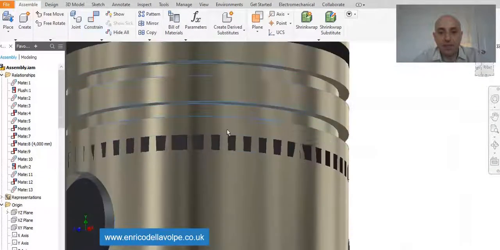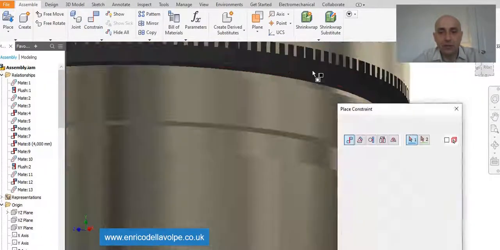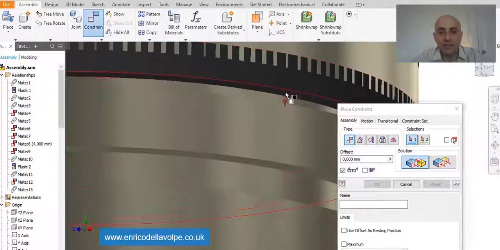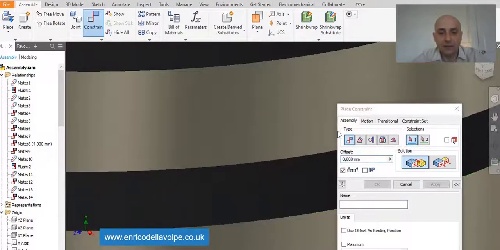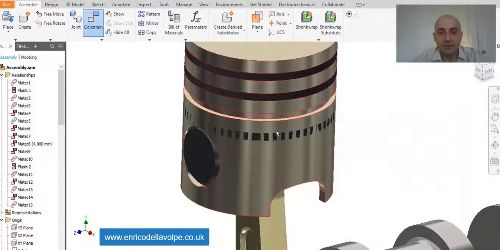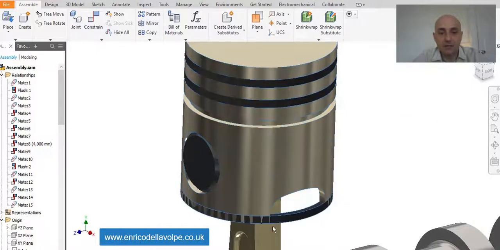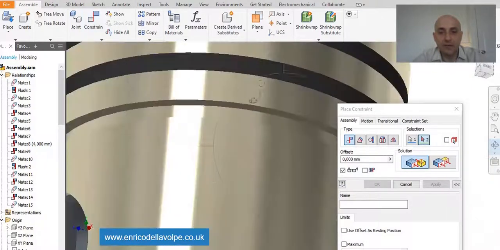Select one face and constrain it with another face of the piston, enter. The last one, center to center and face to face, enter.